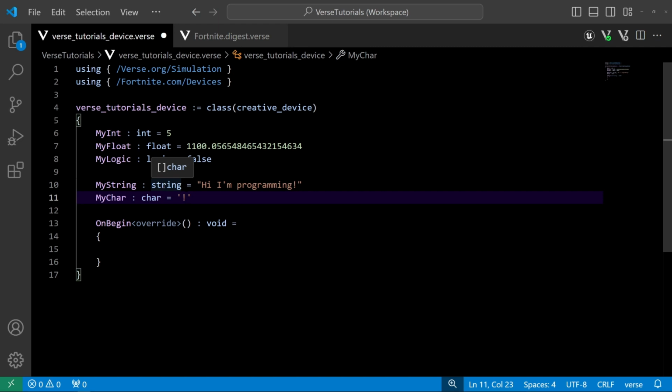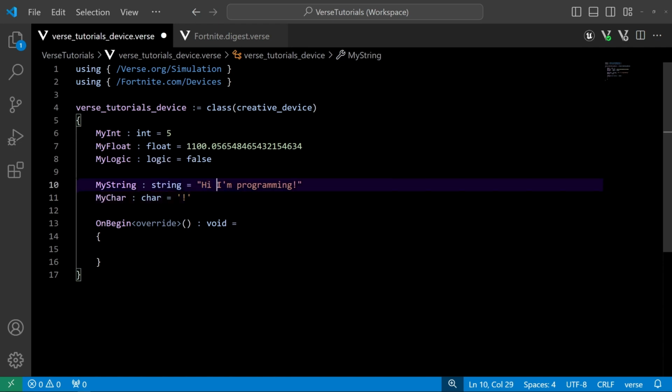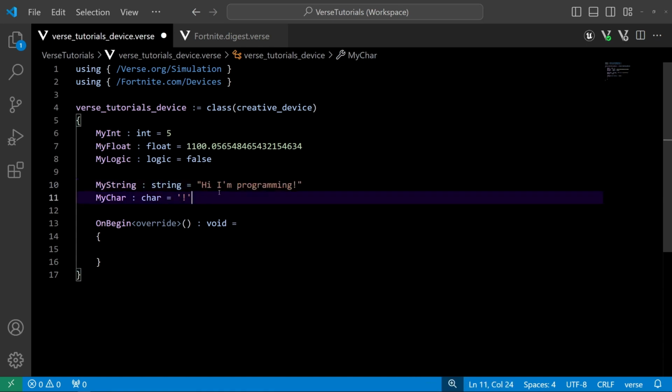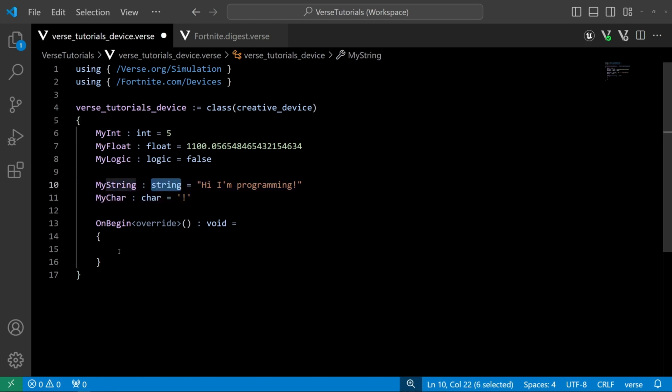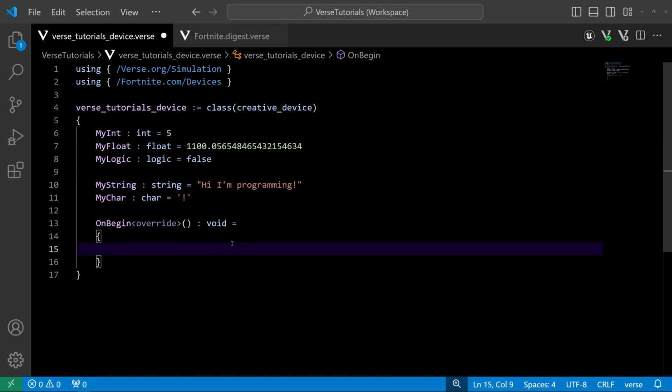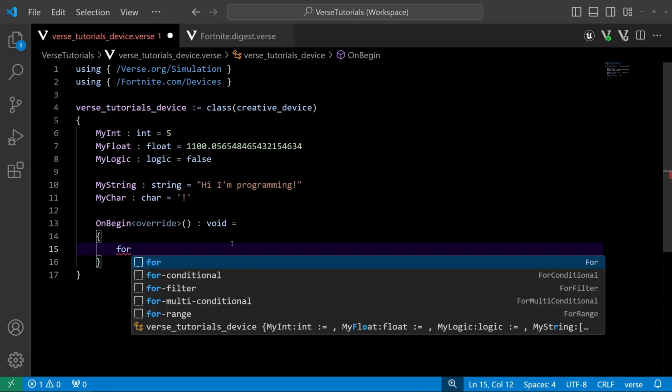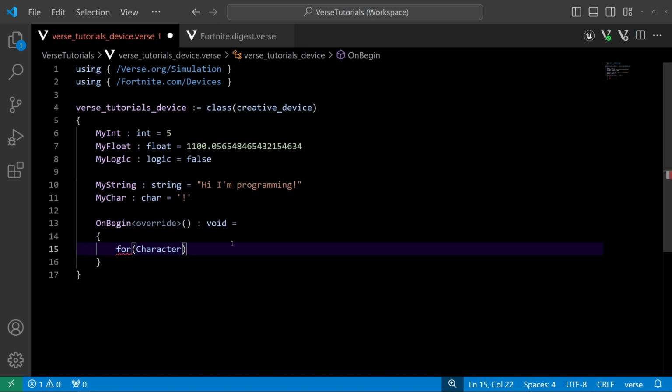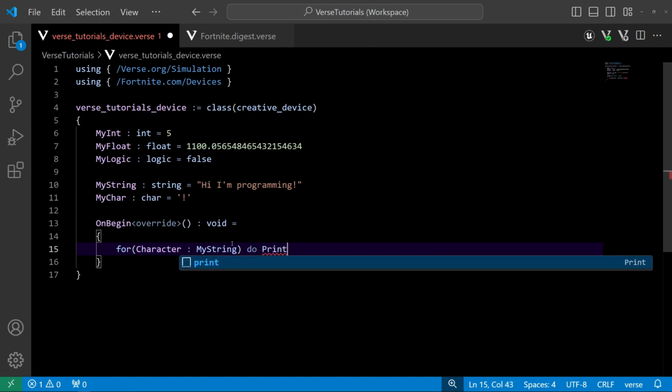Now, I don't believe we've covered arrays just yet, but just know they're like lists of things, right? So you can have a lot of things in an array, and it culminates into one array. In this case, we have a lot of different chars, a lot of different characters, and they all culminate into one single string. And I could even iterate through this string, so don't worry if you don't totally understand what I'm doing right now. I'm going to write a for loop, and I'm going to extract each character from our string, my string, and I'm going to print them.